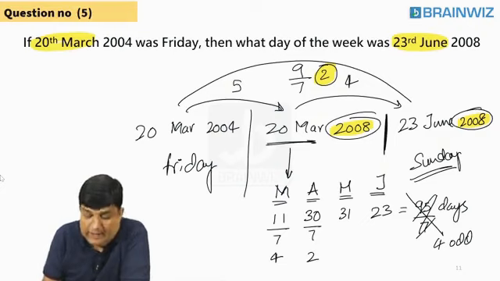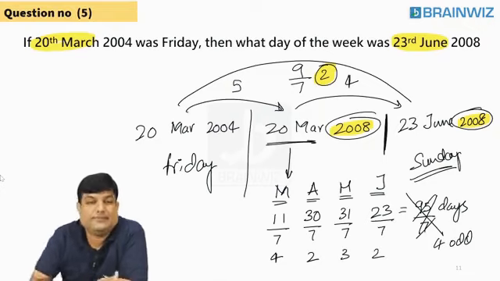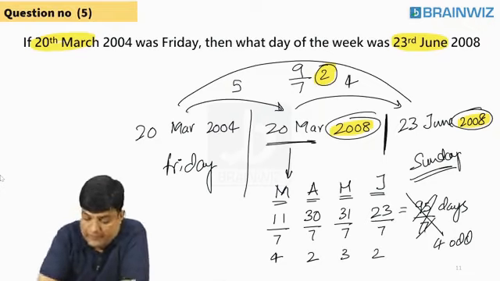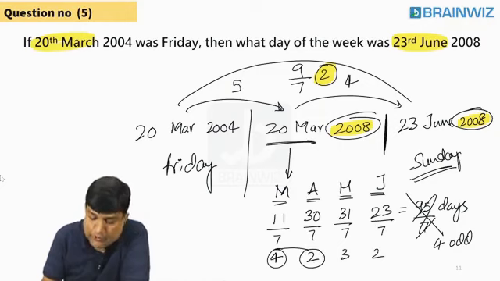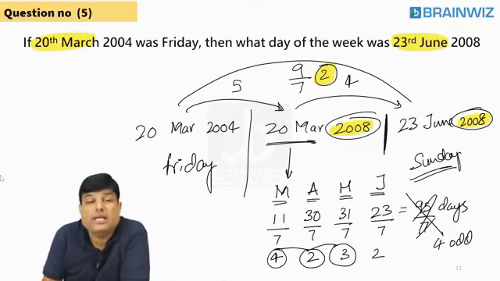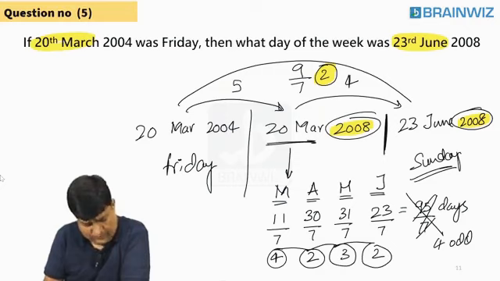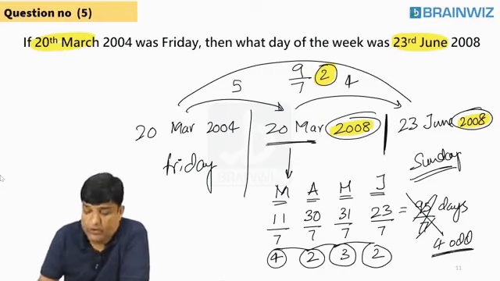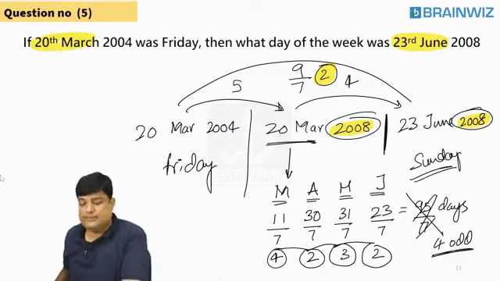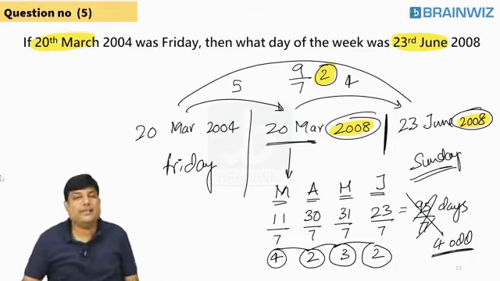30 divided by 7, remainder is 2. 31 divided by 7, in 31 there are 3 odd days. In 27 there are 2 odd days. Understood, everybody? Now you tell me, 4 plus 2, 6 plus 2, 9, 9 plus 2, 11. In 11 we have 4 odd days. Are you understanding, everybody?